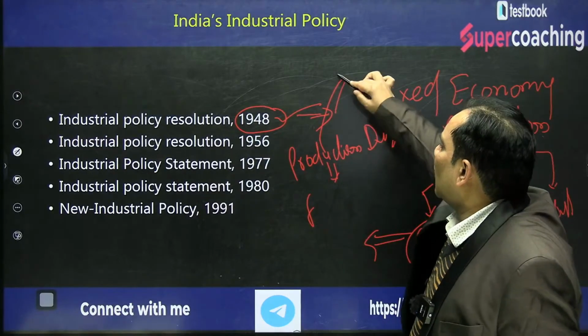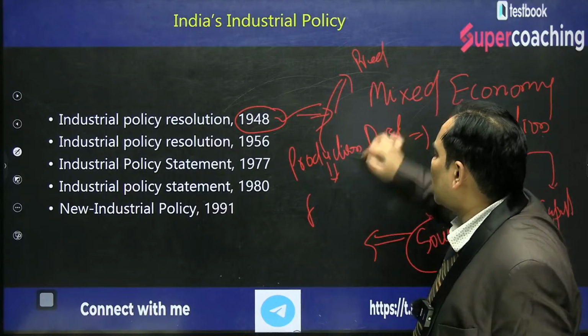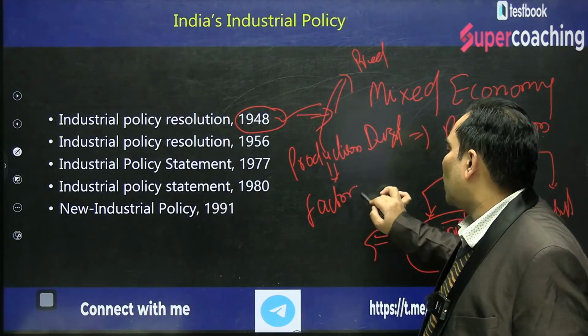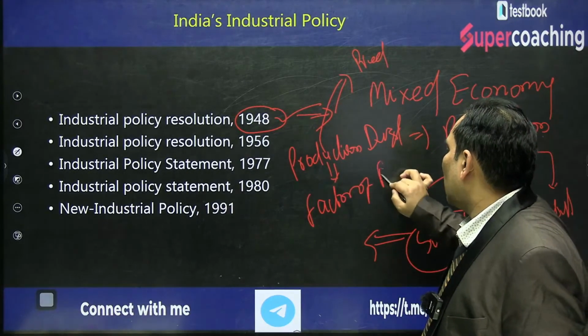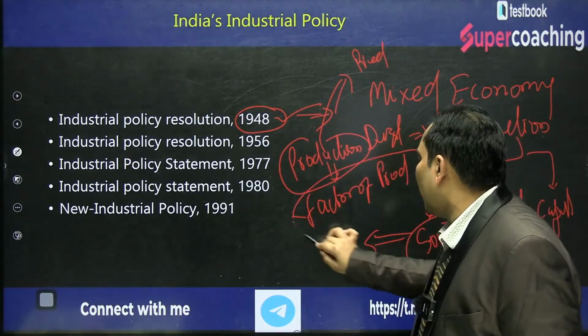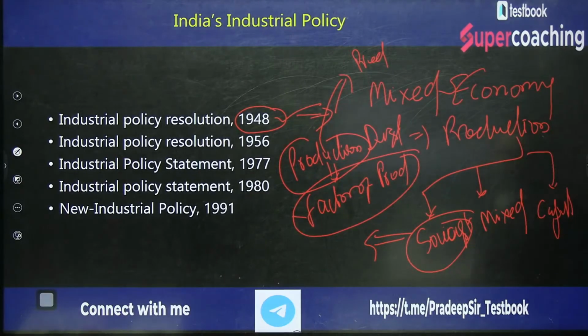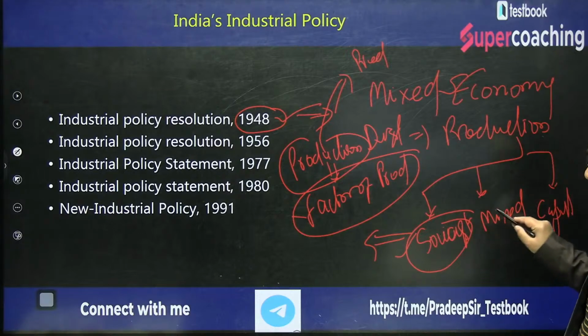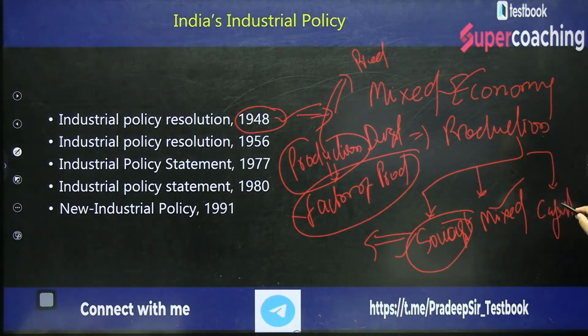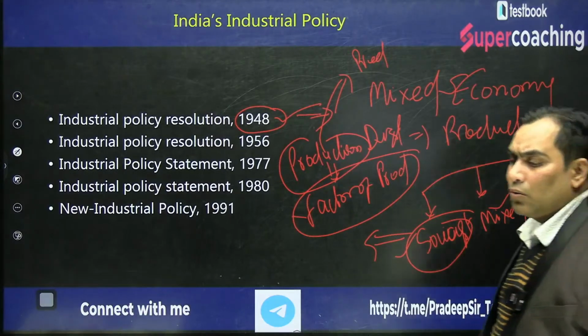In economics, nothing is wealth other than production, and this production always takes place with the factors of production. So in order to do the production, who is owning the factors of production? That is nothing but the system of production, and that system of production can be socialist, mixed, or capitalist. So what is the socialist? Socialist means